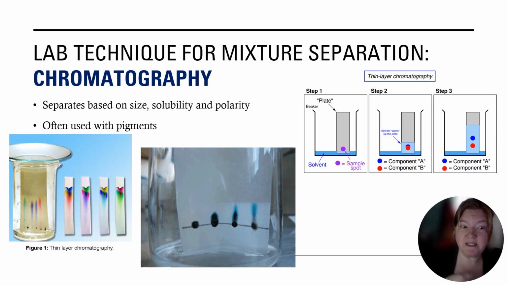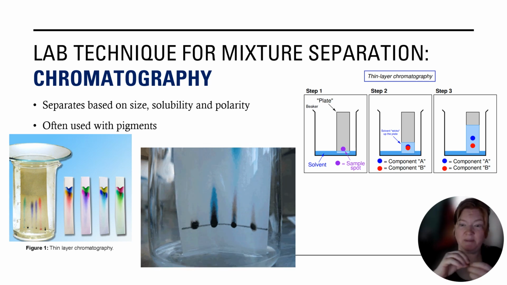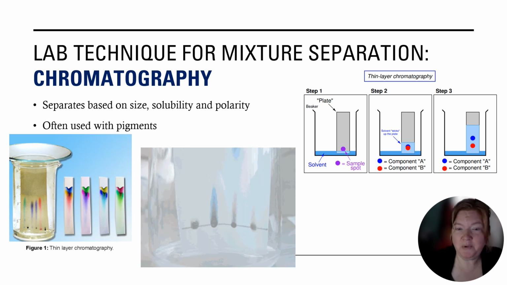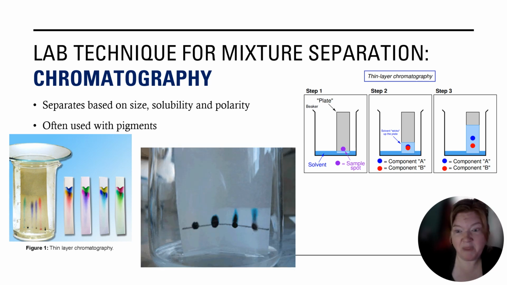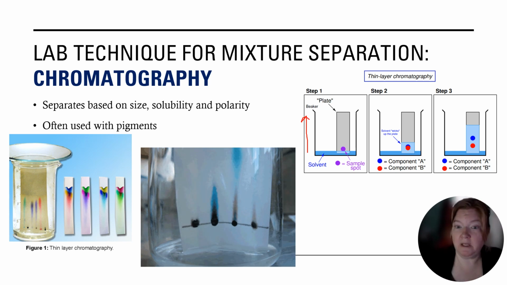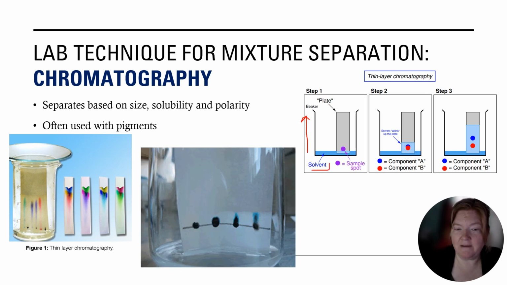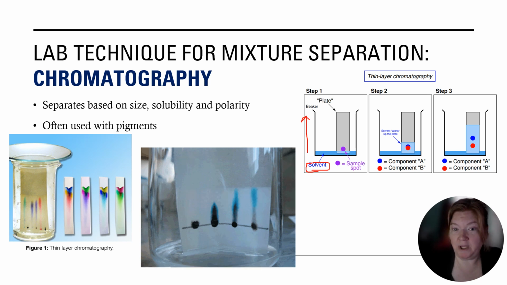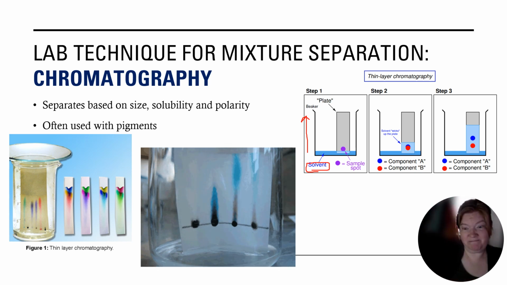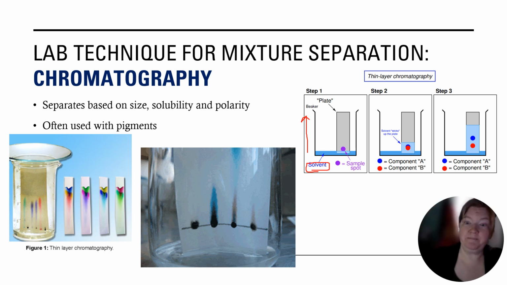And then we have chromatography, and chromatography is a way to separate based on size, meaning big molecules don't travel as far up the paper. Okay, so it goes up like this. Big molecules don't travel as far. Solubility: if the solvent that I have, the liquid here, is water, and something is soluble in water, it's going to kind of be stuck to the water and go with it, okay?